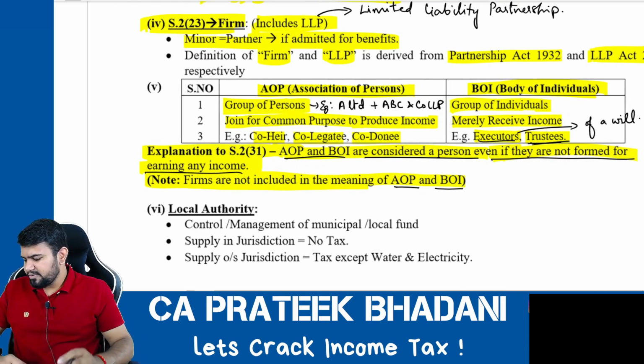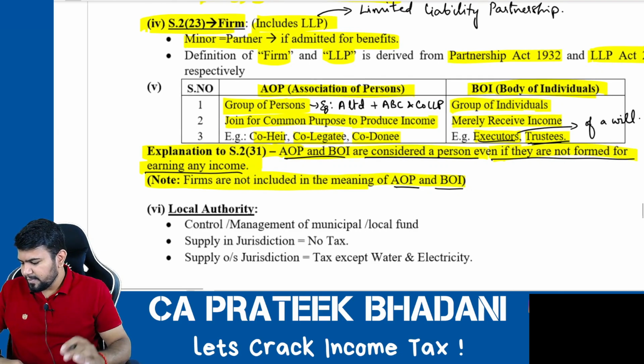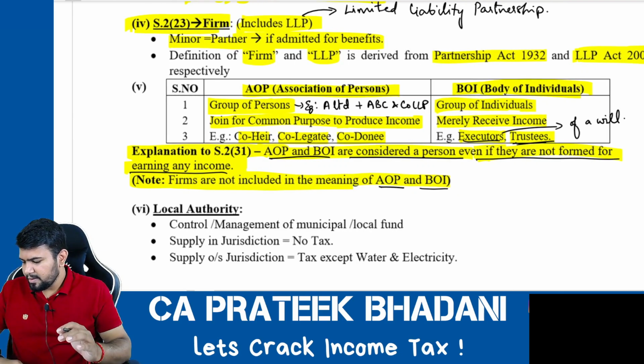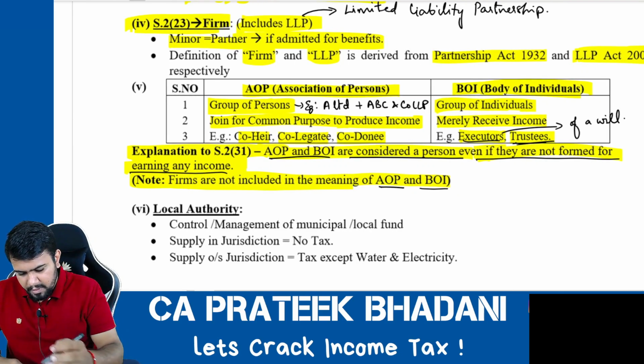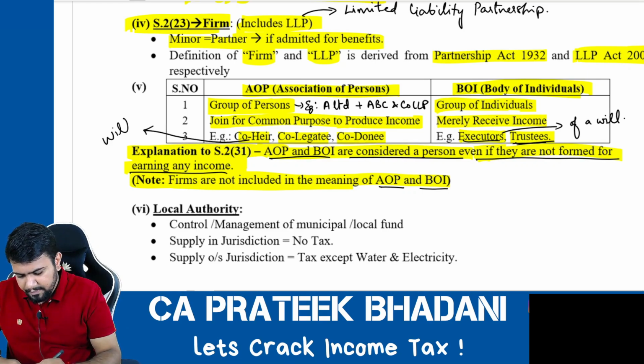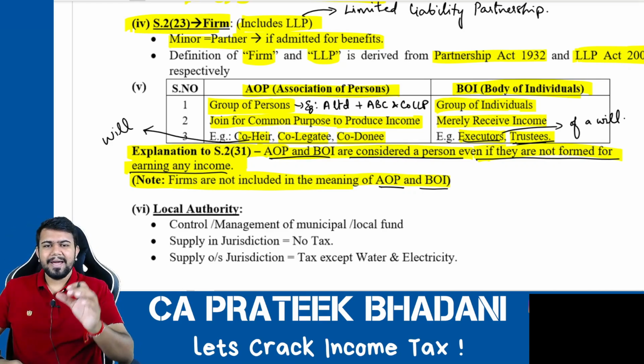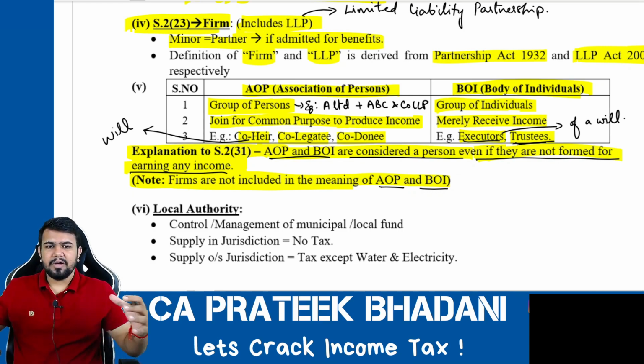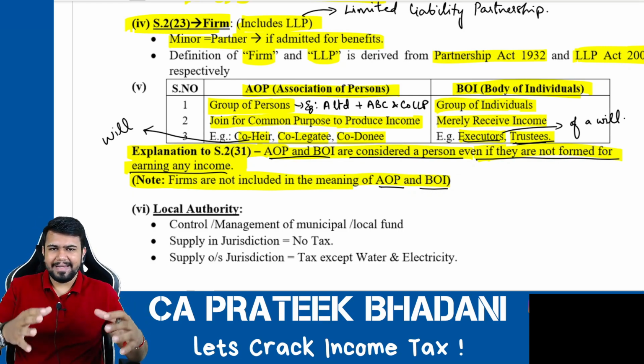Now what is the difference between co-heir and co-legatee? Co-heir means legal heir. First and foremost, co-heir and co-legatee mean a group of legal heirs or a group of legatees.